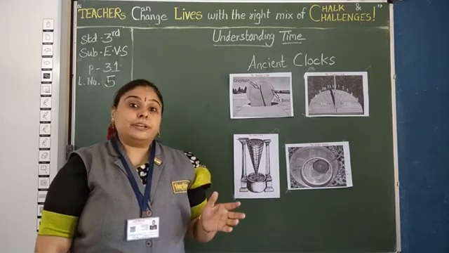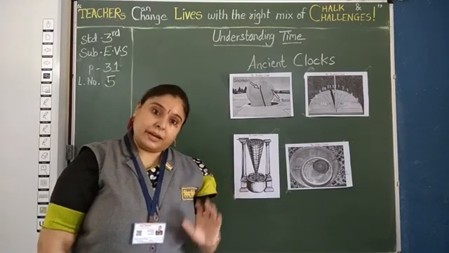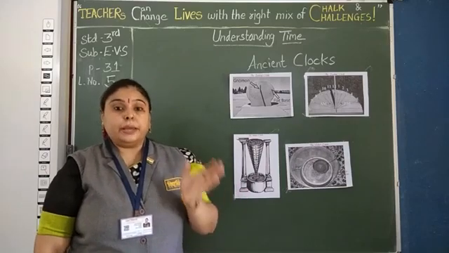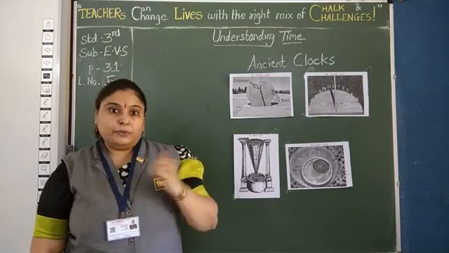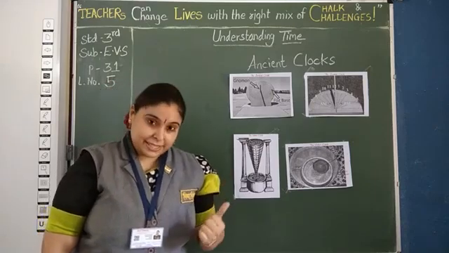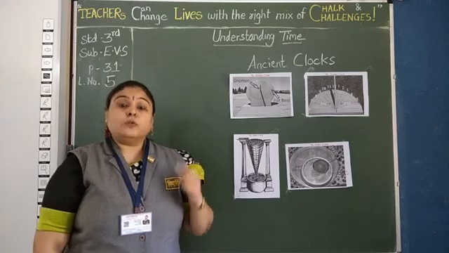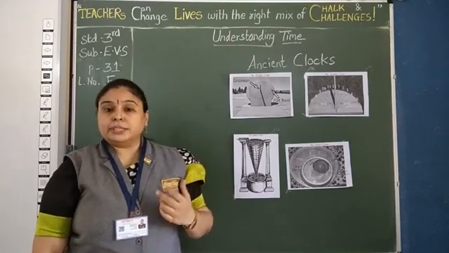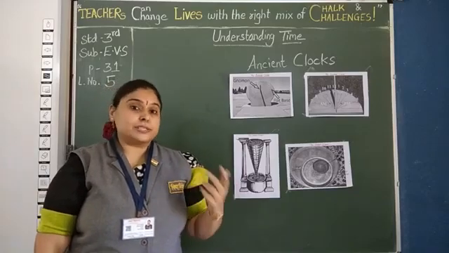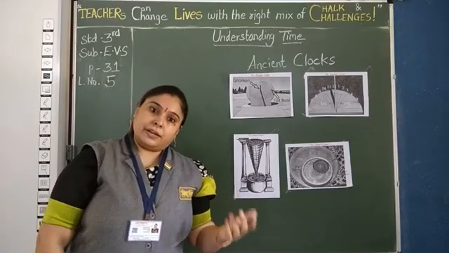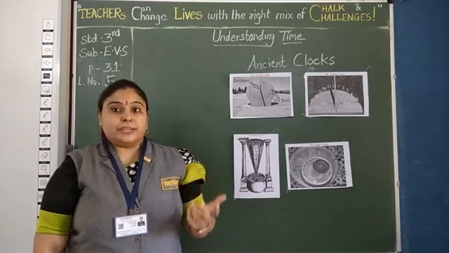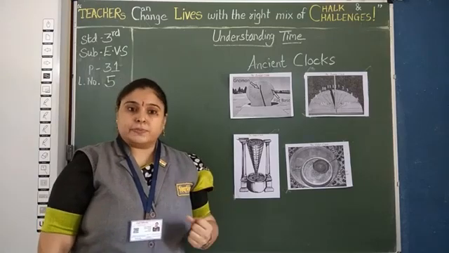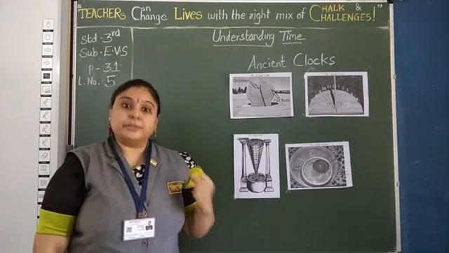In the same way we divide it into day and night, 12 hours each. Then week, fortnight, month and year. A week stands for 7 days. A fortnight stands for 14 days or 2 weeks. A month is 30 or 31 days, but if it is February, it's 28 or 29. A year is 365 days or 366 days. Understood? In this way, time can be measured.